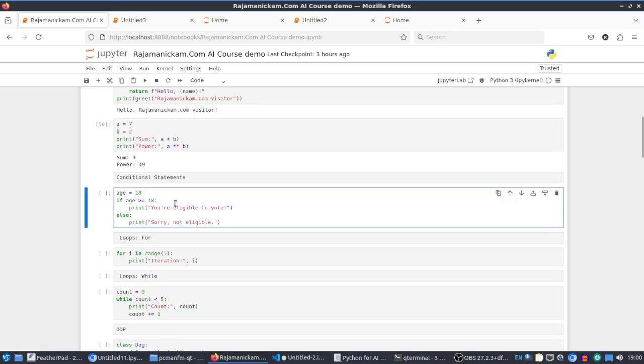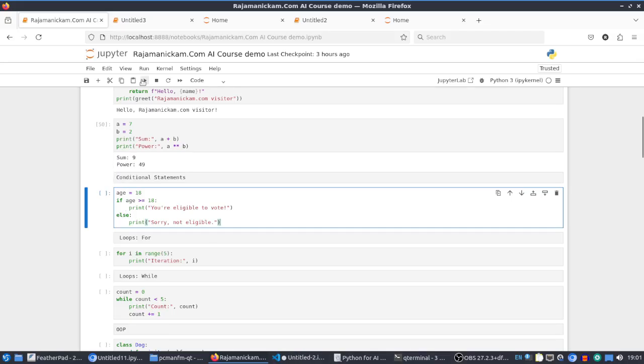This is conditional statements. Assigning value to the age and using if condition, we are checking whether age is greater than or equal to 18. If it is greater than or equal to 18, printing you are eligible to vote, otherwise sorry, not eligible. And we need to understand the indent in Python to make it simple. There is no need to use any kind of brackets, but we are achieving that by providing this indent. So we have to do it properly, so it is always better to use the supporting editors. In case of VS Code, everything will be done automatically.